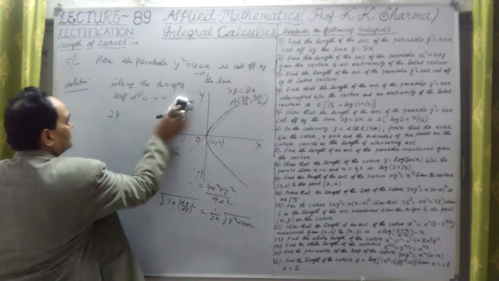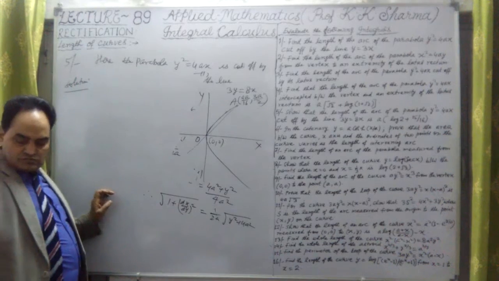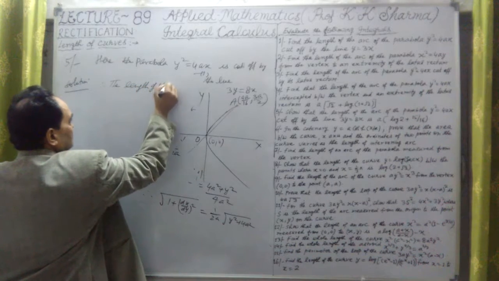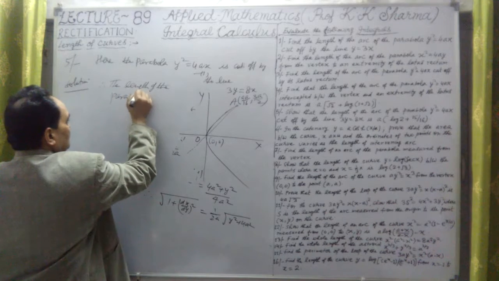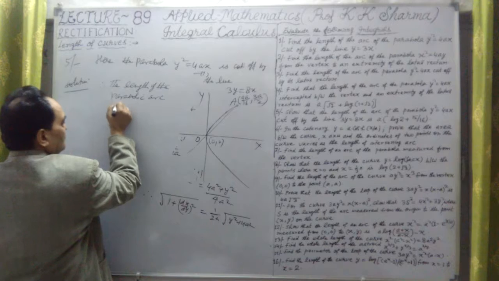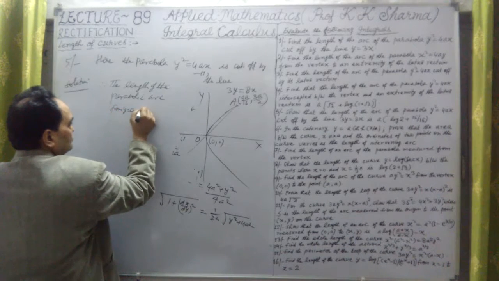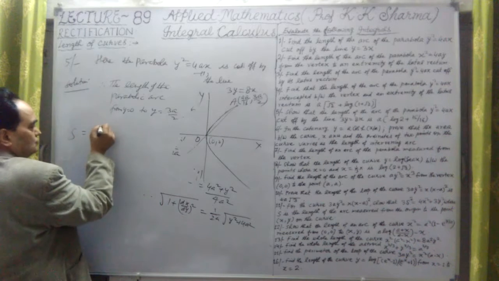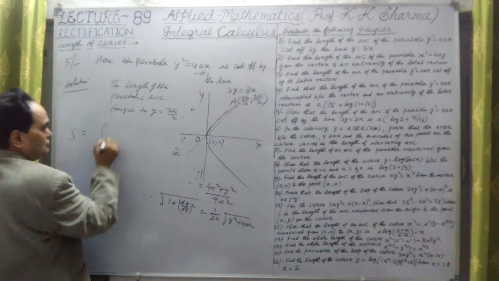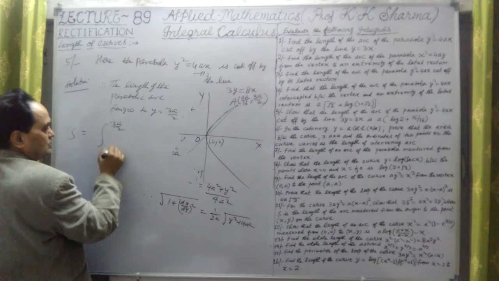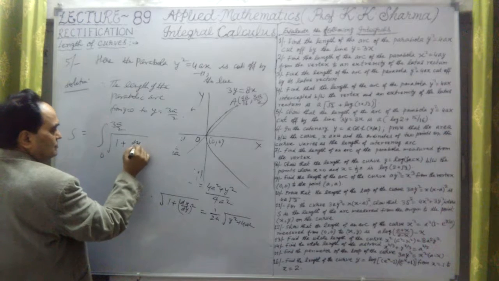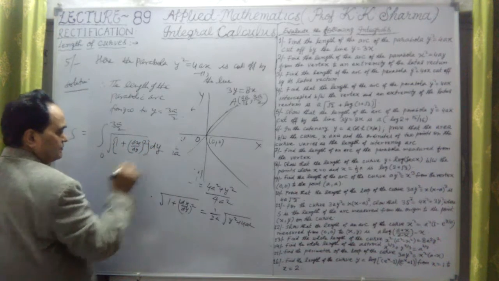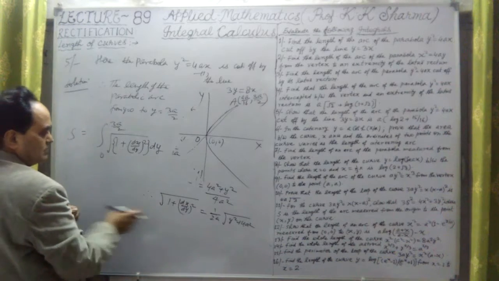So therefore the length of the arc of the parabola, the parabolic arc from y equal to 0 to y equal to 3a upon 2, will be s equal to the integration from 0 to 3a by 2 of the square root of 1 plus (dx/dy) whole square into dy.